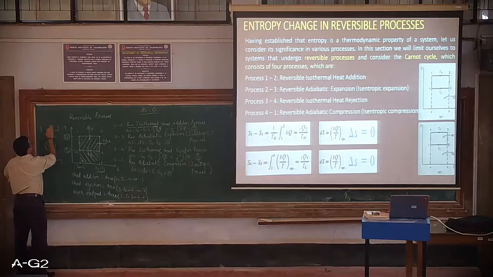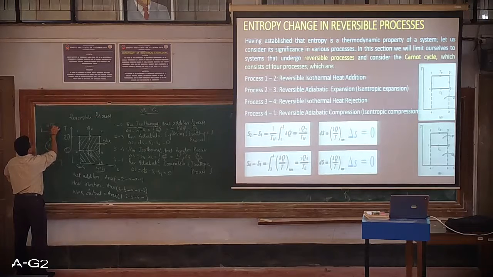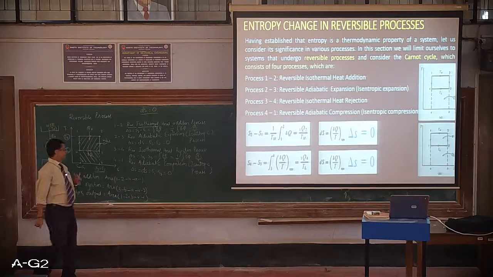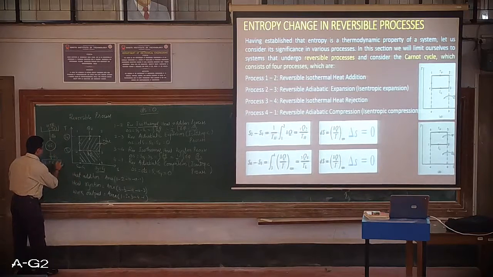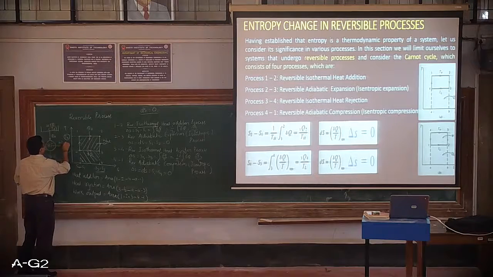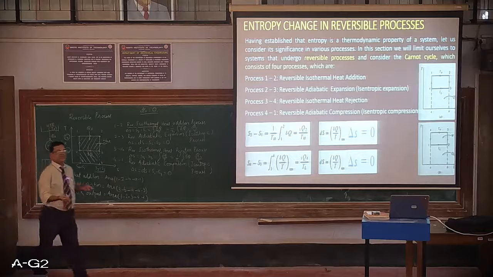So this is my high temperature reservoir, to be precise, which is maintained at TH, to a low temperature reservoir which is maintained at TL, while developing a known amount of work, that is W out.